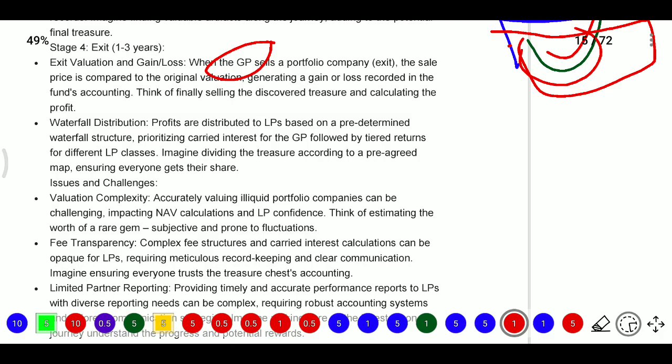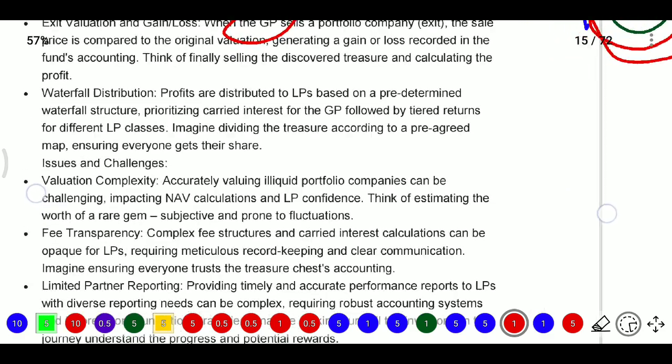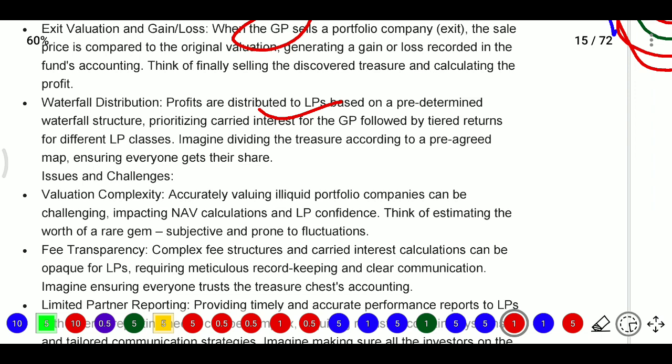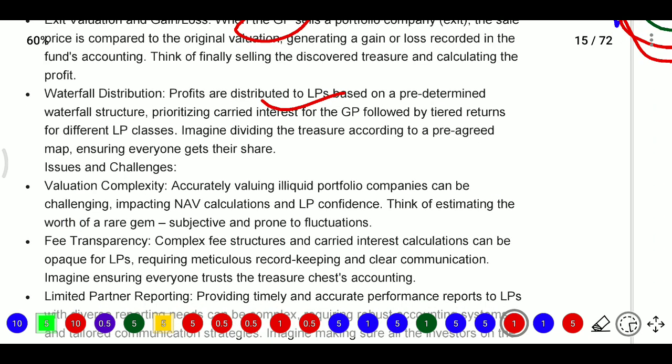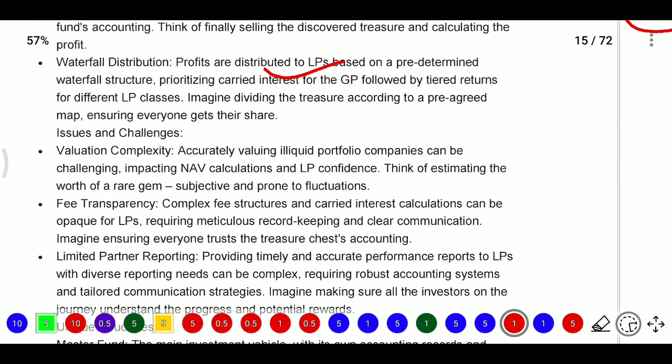So now we also know about the waterfall distributions. Waterfall distribution means profits are distributed to LPs based on the predetermined waterfall structure. So we have one waterfall structure: first person gets this, second person this, third person this, and only after that will the next person take some amounts. That is the waterfall structure, the waterfall provision. So profits will be distributed to LPs, the limited partners, based on the predetermined waterfall structure. First priority will be carried interest for the general partner, followed by the tiered returns for different LP classes. So imagine dividing the treasury account according to a pre-agreed map, ensuring everyone gets their share.